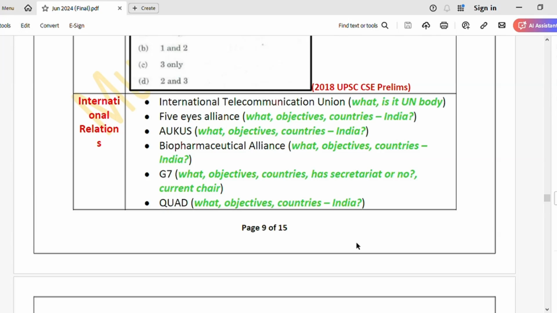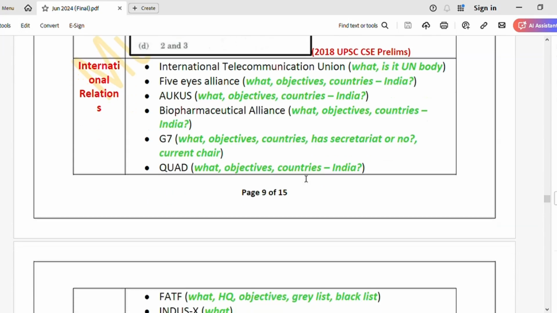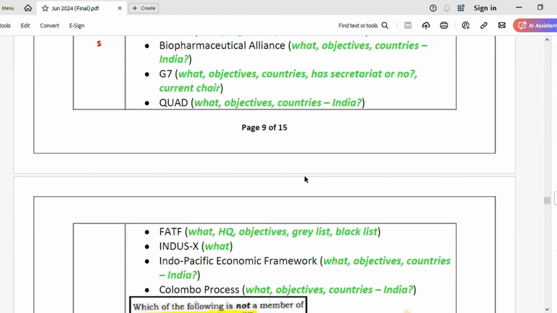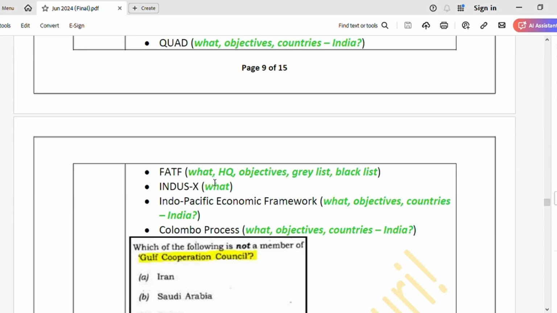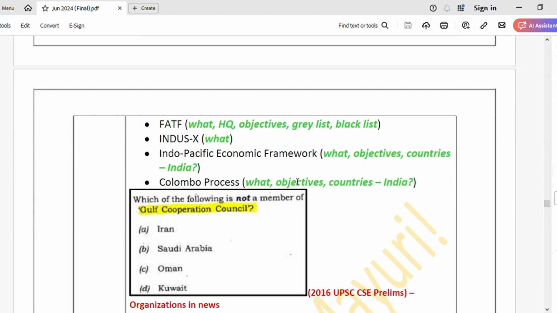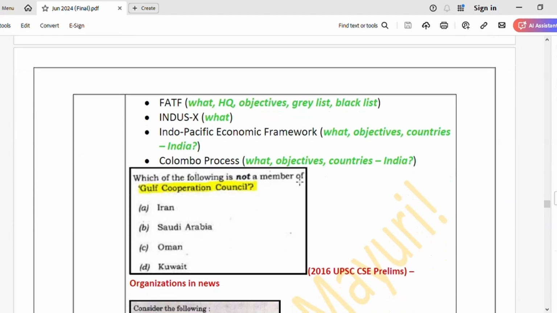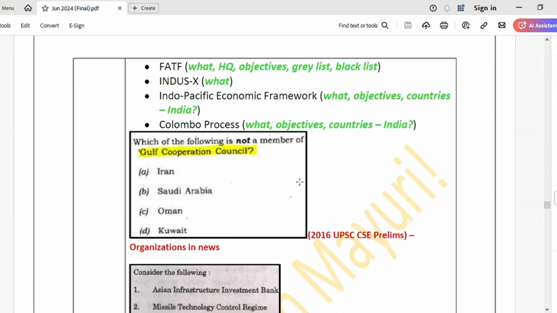Okay, next, Biopharmaceutical Alliance, same as above, G7 also, right? And check if G7 has a secretariat or not. Then what is COD, objectives, countries. Then what is FATF, headquarters, its objectives. And here, please make a note of the grey list, black list, and the countries which are on the grey list and on the black list. Okay. Then what is Indus-X? Then Indo-Pacific Economic Framework, like what objectives and countries, and the same with the Colombo Process as well.